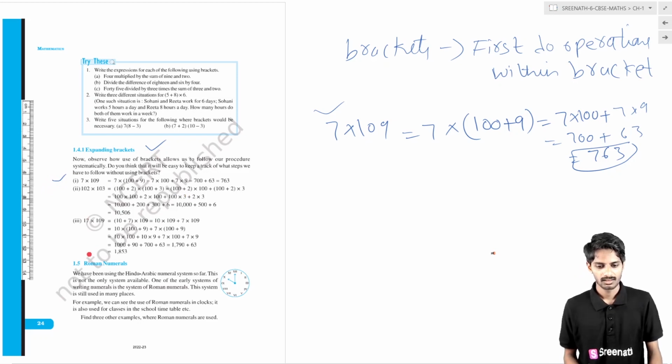This is one way, and this is another way. Here 17 into 109, that is 10 plus 7 into 109, that is 10 into 109 plus 7 into 109. Now 109 can be written as 100 plus 9, so 10 into 100, 10 into 9, 7 into 100, 7 into 9. By using these expanding brackets you can get easy calculations.